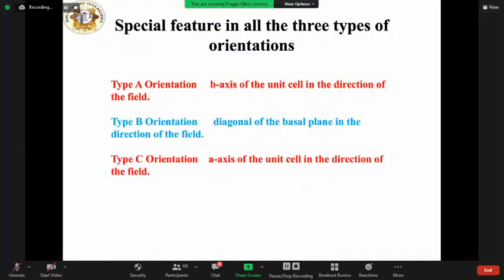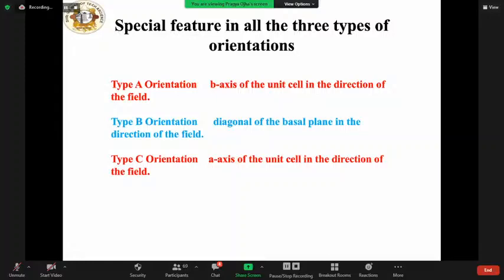The special feature in all three types of orientation is that the long chains are perpendicular to the field direction. The cells can have any orientation around the field direction.